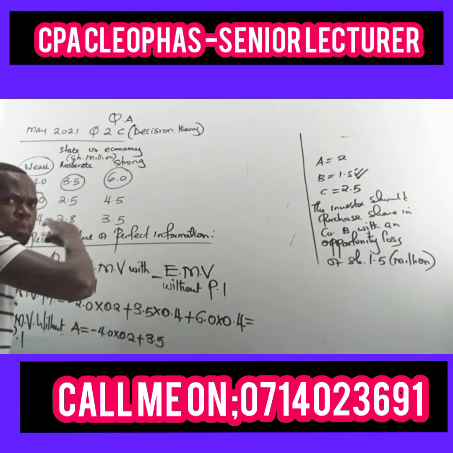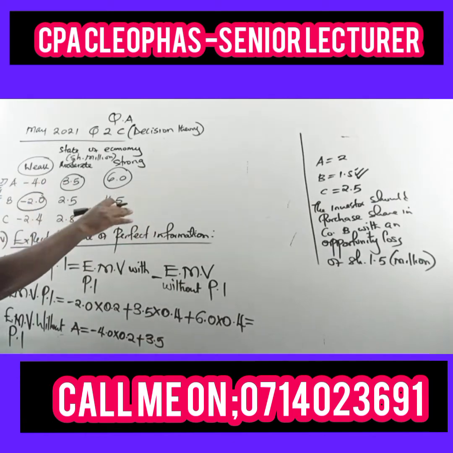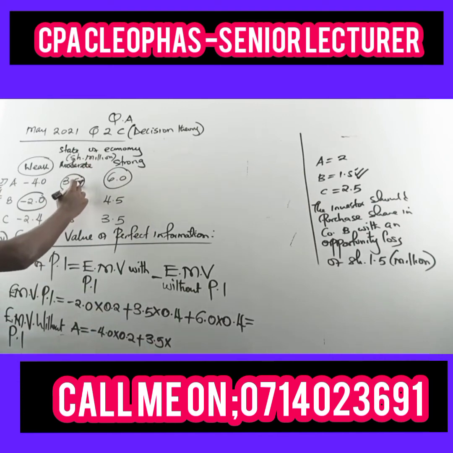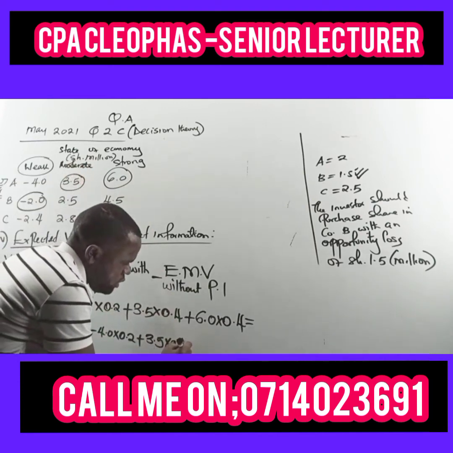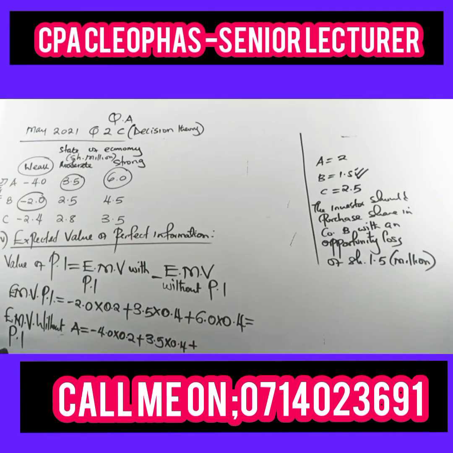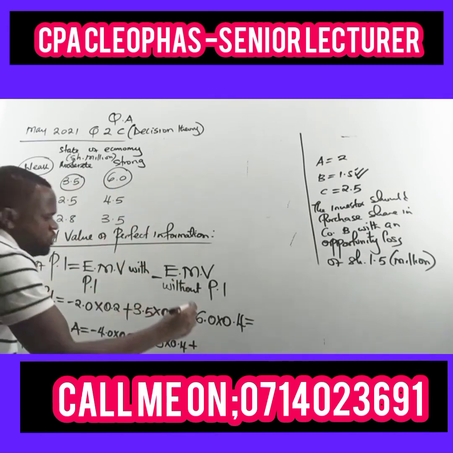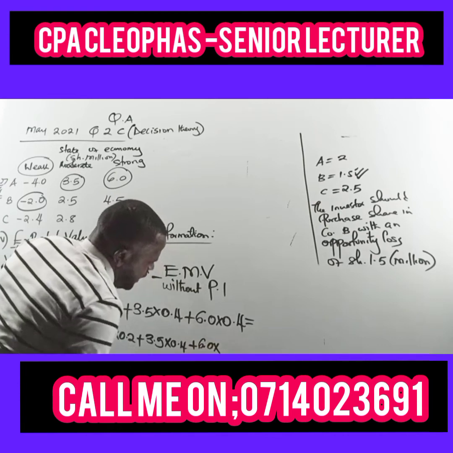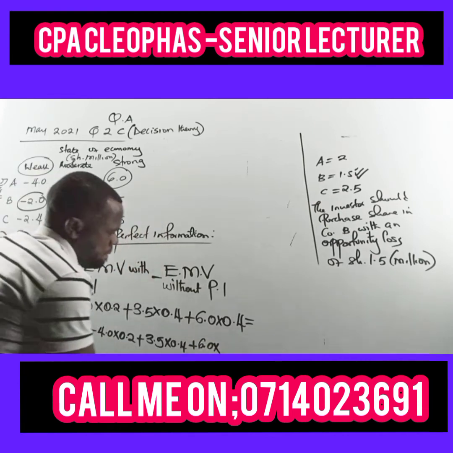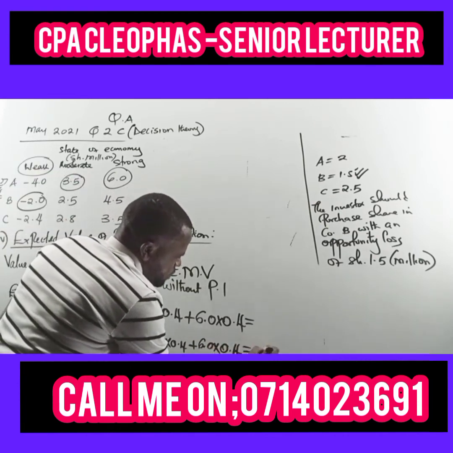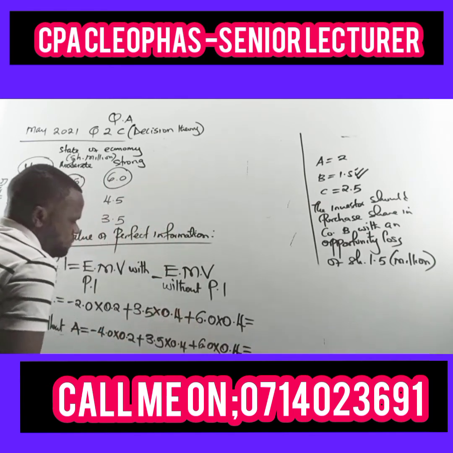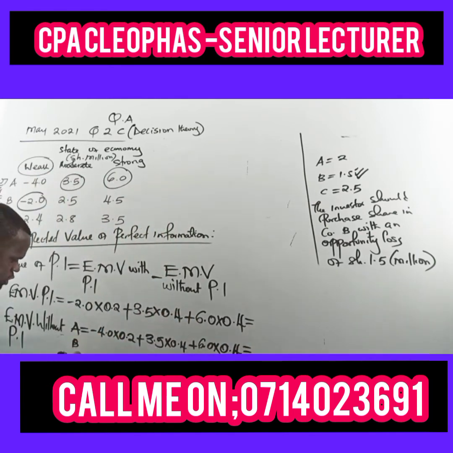So this one, you multiply all the payoffs for each alternative by the chances. In this economy we have 3.5 multiplied by 0.2, plus the moderate economy 0.4, plus this other one 6.0 multiplied by 0.4. So that will be for A. You do the same for B and also for C. This is getting the expected monetary values of A, of B, and of C.